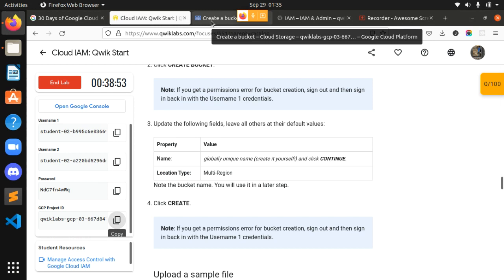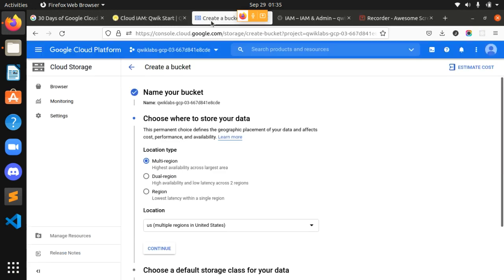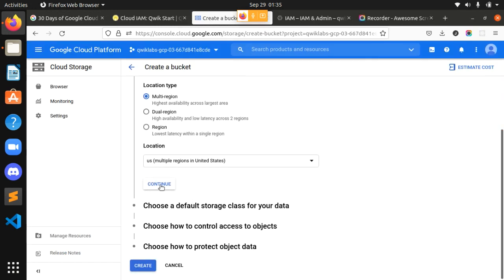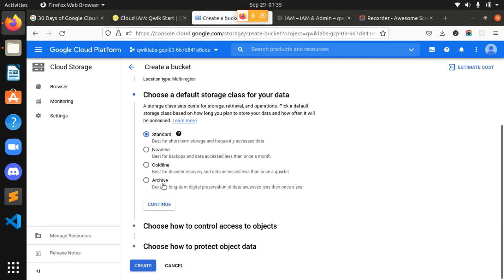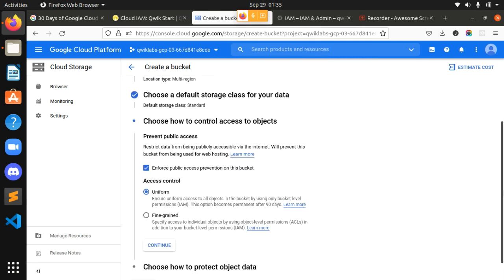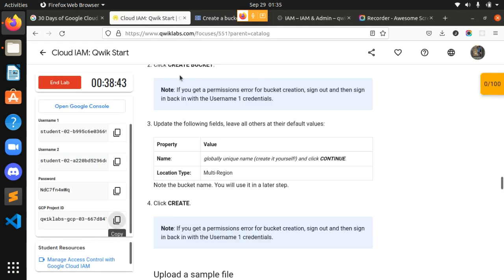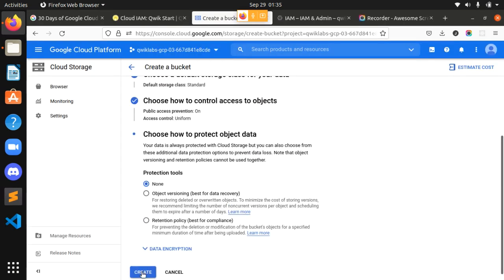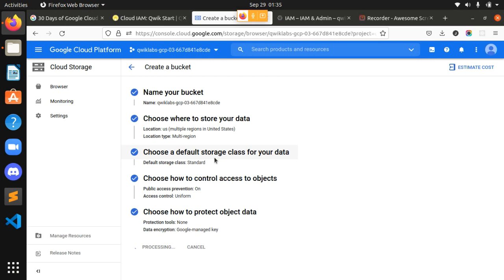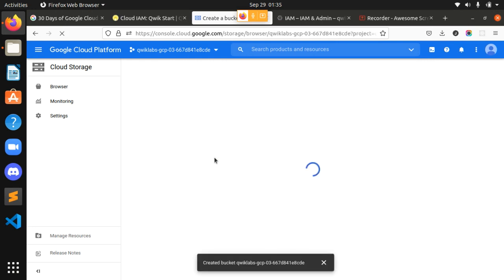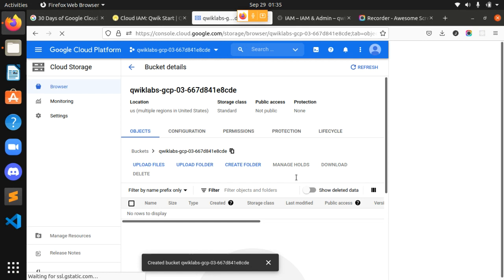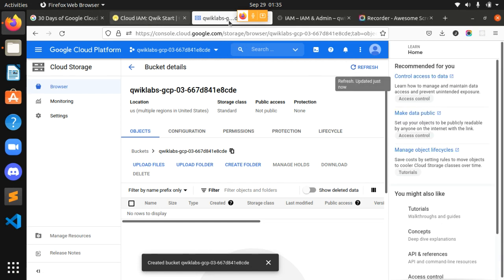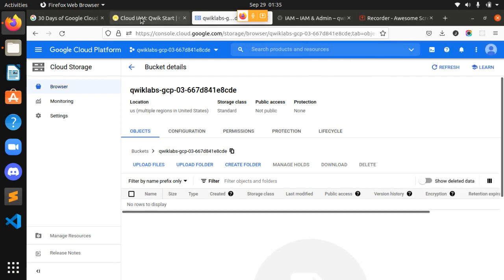Now the bucket. Location will be multi-region. It's already selected. Continue, continue, and we have to change only these fields. All other fields should stay in their default position. Create. Guys, we are creating this bucket in our username 1 part. Okay guys, it's been created. This bucket has been created over here, as we can see.